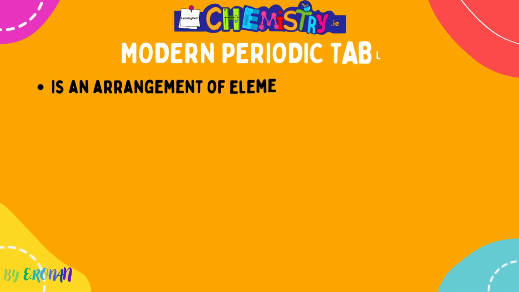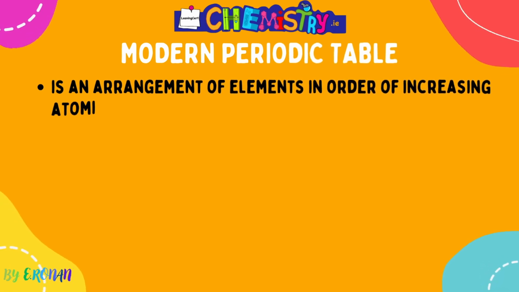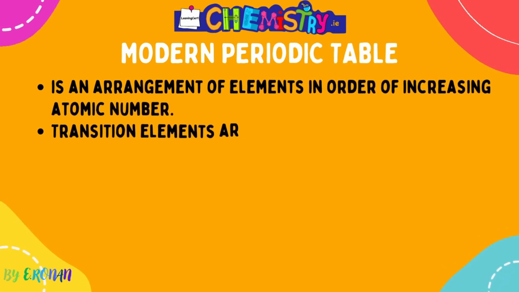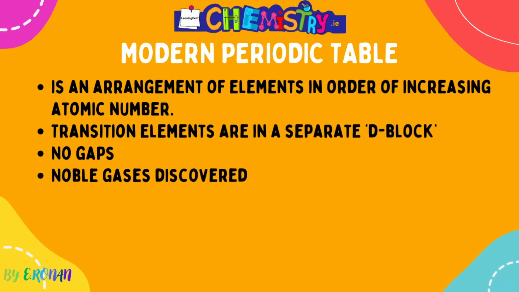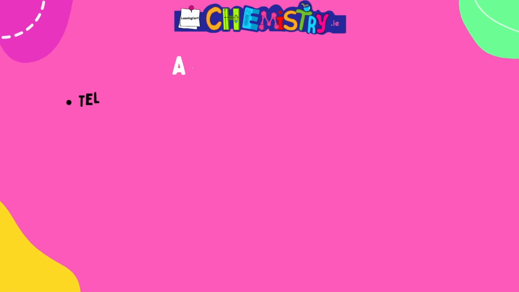Now we have the modern periodic table, and it's the arrangement of elements in order of increasing atomic number, in other words, number of protons. Transition elements are in a separate D block, in Mendeleev's they weren't. We have no gaps, Mendeleev left gaps, and we have the noble gases, group 8, discovered. However, Mendeleev did not have the noble gases discovered at the time. Our properties of elements repeat every 9th element.